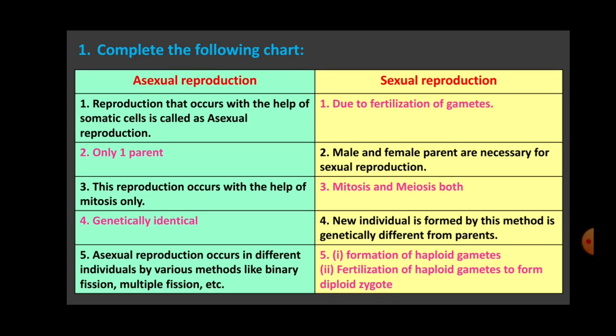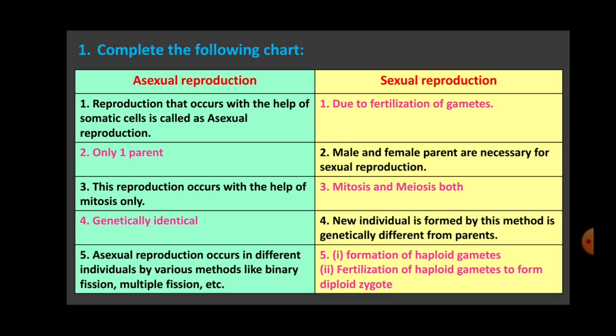Third point in asexual reproduction is this reproduction occurs with the help of mitosis only. So in sexual reproduction, what are you going to write? Is there only one process? No. There are both the processes, mitosis and meiosis. So you will write this reproduction occurs with the help of mitosis and meiosis both.